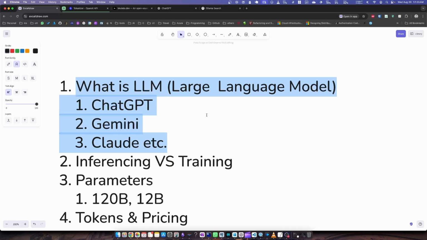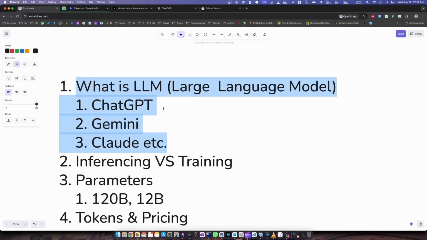What is an LLM? We all know it in this age of AI, because we are constantly, on a daily basis, chatting with ChatGPT or Gemini or any of the LLM models. But what is this LLM model? In a nutshell, large language models are nothing but AI systems which are trained on a very massive amount of data. You can think of it like a very large set of data: all the books, all the websites, and all the data we have available. All these AI companies take that data and train these large language models. The goal of these models is to understand and generate human-like language.